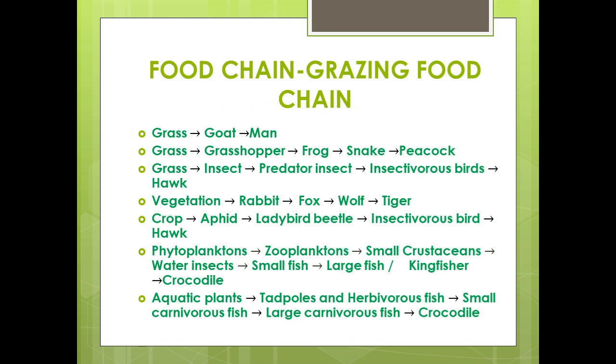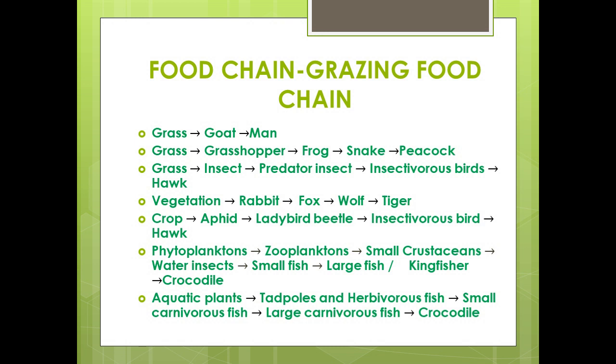So what is a food chain? A food chain is the transfer of energy or food from the producer through a series of organisms. There are two kinds of food chains: the grazing food chain and the detritus food chain. Let's look at the grazing food chain. It is the common food chain where producers are eaten by herbivores, herbivores by carnivores, and later by the higher order carnivores. Producers constitute the first trophic level, consumers occupy the second to fifth trophic levels, and as you know, decomposers operate at all the trophic levels.